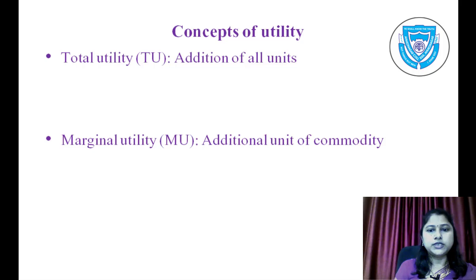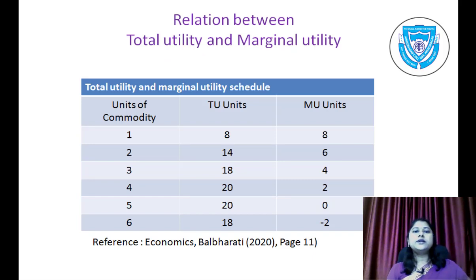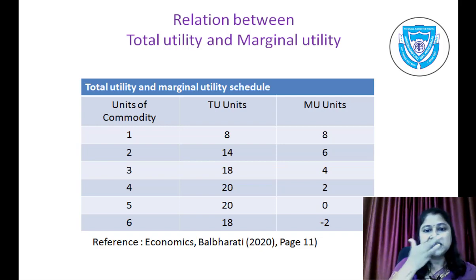Second is marginal utility. It is the additional unit of a commodity. Marginal utility is the addition made by the last unit to total utility. Now the relation between total utility and marginal utility. Total utility and marginal utility schedule. The first column is units of commodity, that is 1, 2, 3, 4, 5 and 6. The second column is TU, total utility units, and the third is marginal utility units.